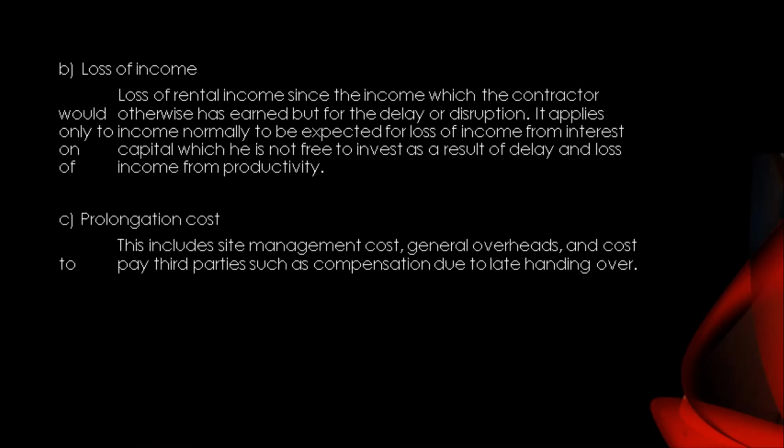Loss of income: loss of rental income, since the income which the employer would otherwise have earned but for the delay or disruption; it applies only to income normally to be expected, for loss of income from interest on capital, which he is not free to invest as a result of delay, and loss of income from productivity. Prolongation costs: this includes site management costs, general overheads, and costs to pay third parties, such as compensation due to late handing over.